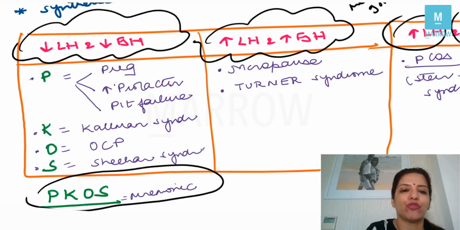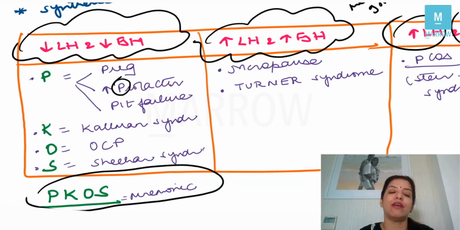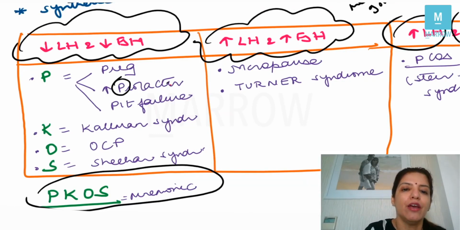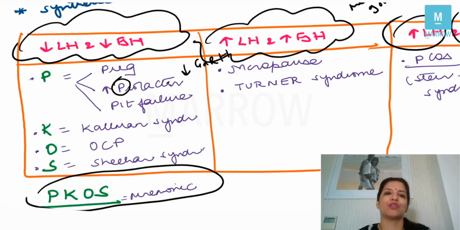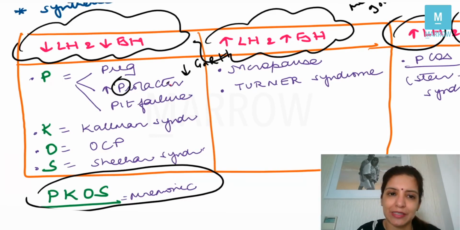Second P stands for prolactin. Whenever the levels of prolactin are high, prolactin decreases GnRH, and because prolactin will decrease GnRH, LH and FSH will automatically decrease. And the third condition is pituitary failure. You all know that LH and FSH are released from the pituitary. So if pituitary failure happens, obviously the levels of LH and FSH will be less.